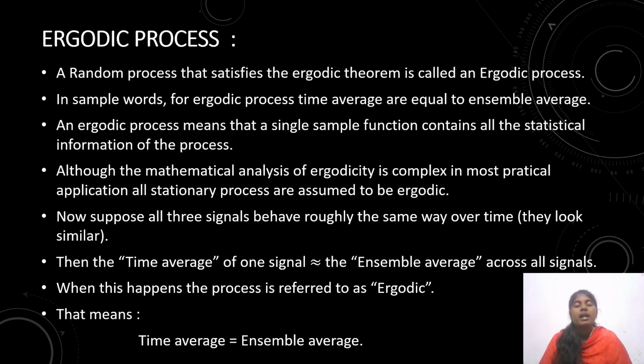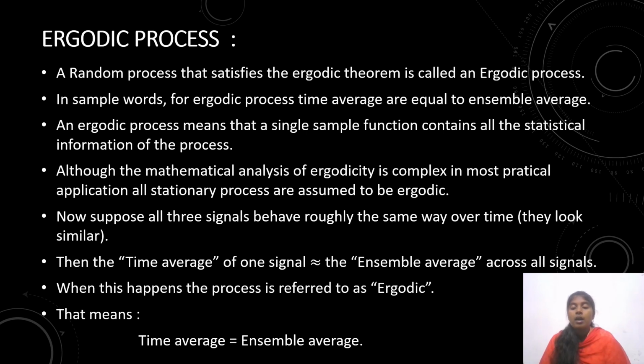Ergodic process. A random process that satisfies the ergodic theorem is called an ergodic process. In simple words, for an ergodic process, time averages are equal to the ensemble averages. An ergodic process means that a single sample function contains all the statistical information of the process. Although the mathematical analysis of ergodicity is complex, in most practical applications all stationary processes are assumed to be ergodic.